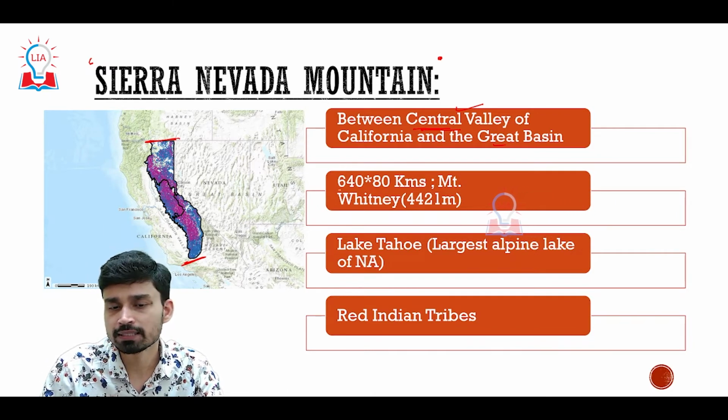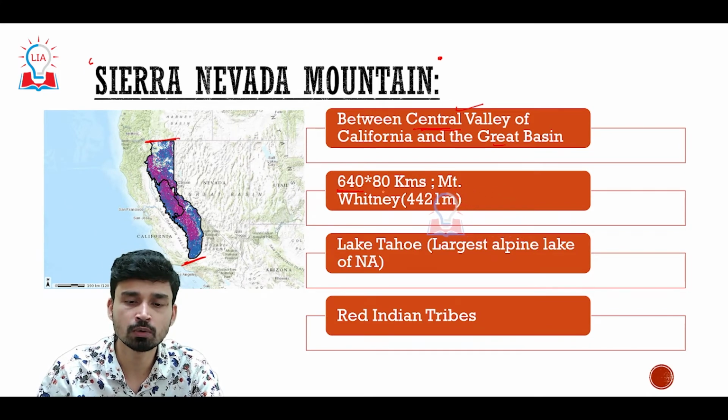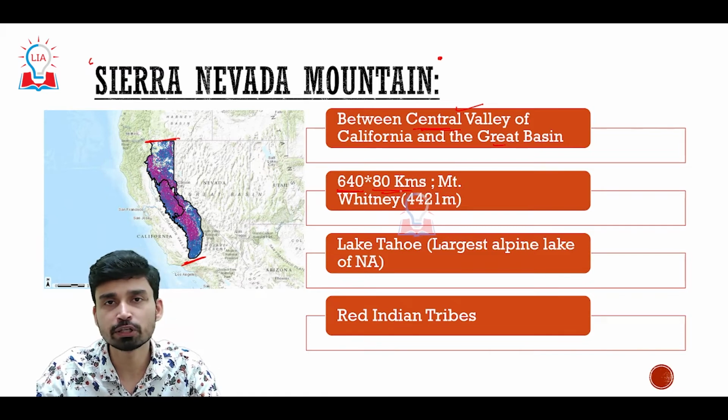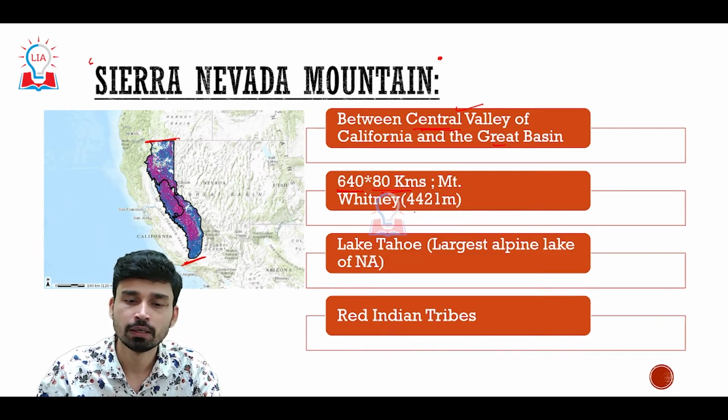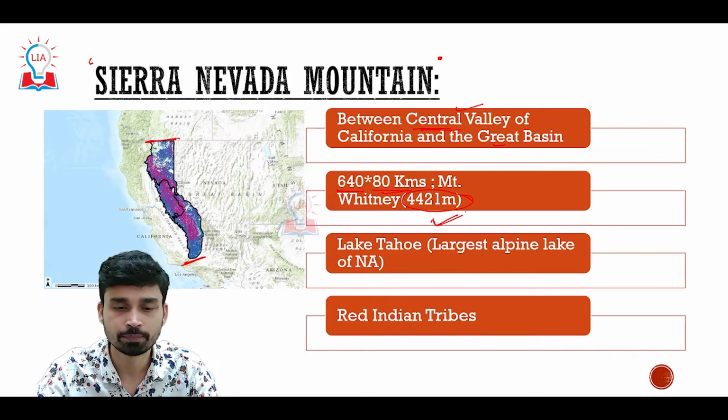If we try to understand the dimensions, it extends for almost 640 kilometers from north to south, and it is about 80 kilometers wide at its maximum point. The highest point of this mountain range is 4,421 meters, called Mount Whitney.